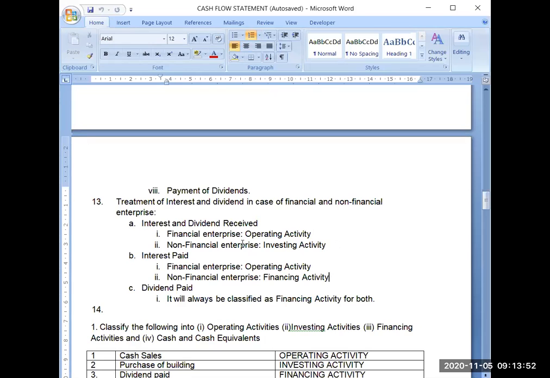Now coming to the interest received portion. If I am receiving interest and my nature of enterprise is a financial enterprise, again, interest is the main operating revenue for a financial enterprise, so it will again be an operating activity. But for a non-financial enterprise, the receipt of interest will be only because they have invested their funds in some financial instruments.